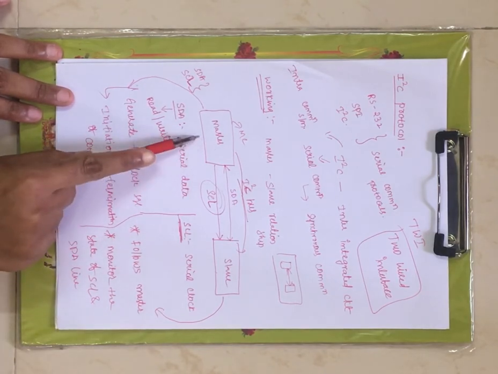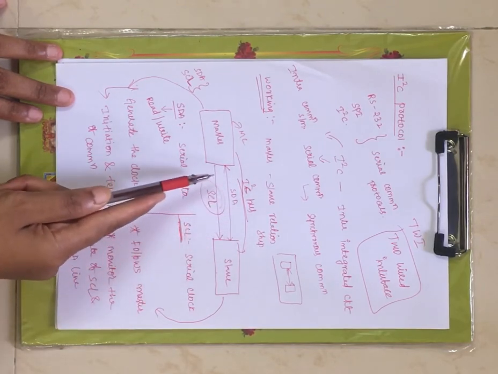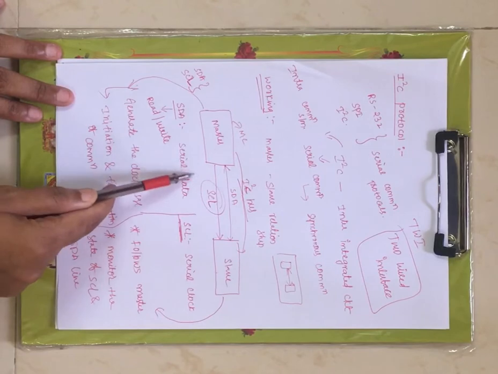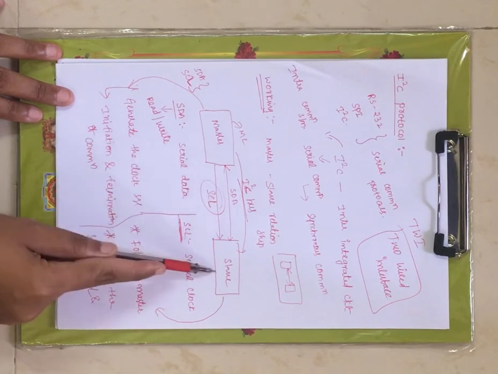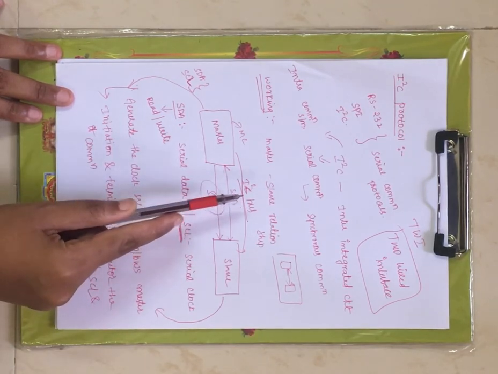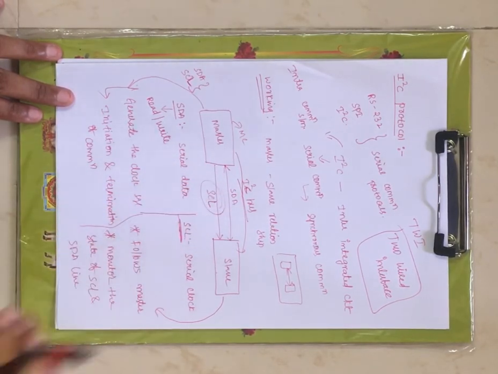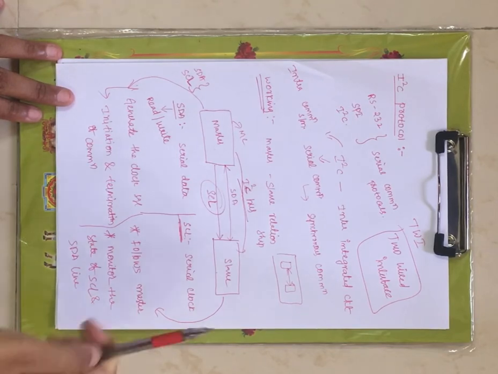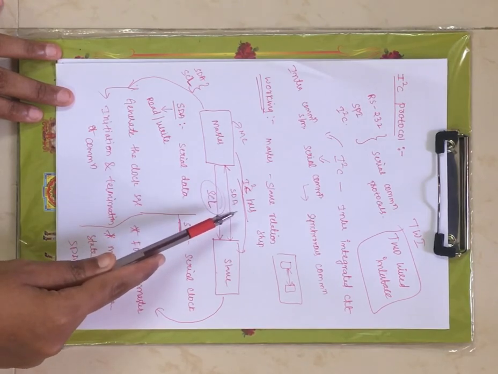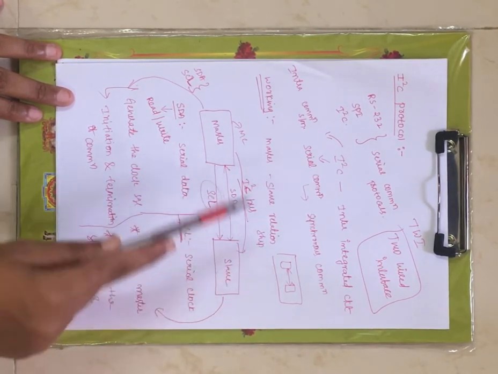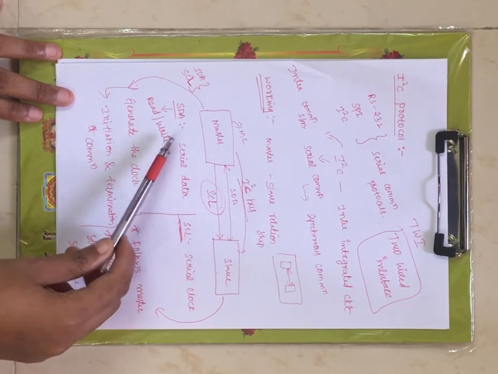The communication between master and slave is achieved by the I2C bus, nothing but the I2C protocol. I2C protocol and I2C bus are the same. Now this I2C bus is defined by two physical lines, or two physical wires, we can call it. This I2C bus is responsible for communication between the master and slave.